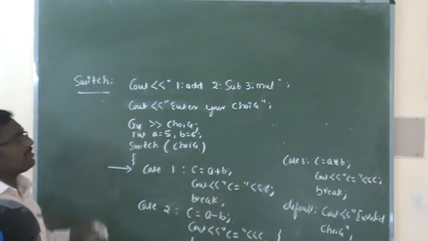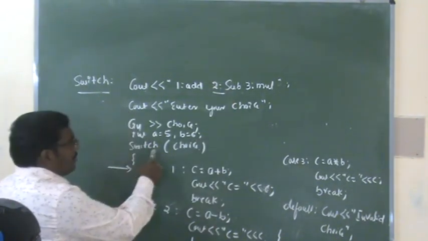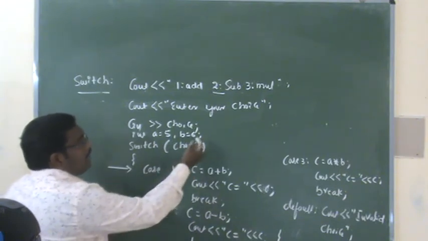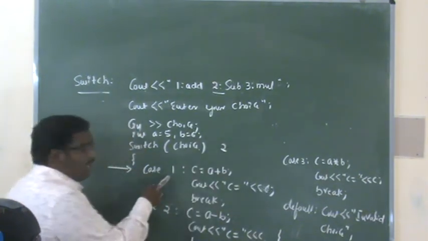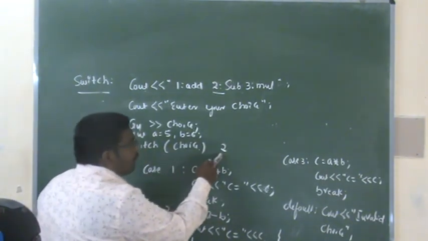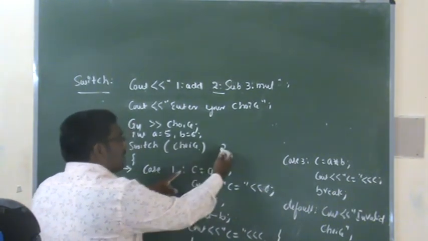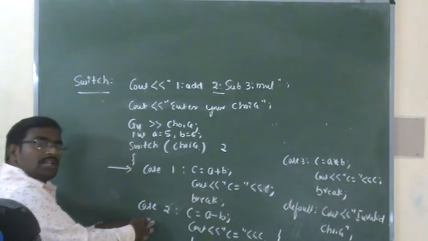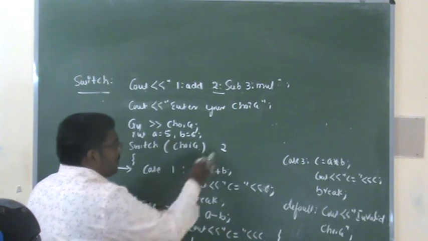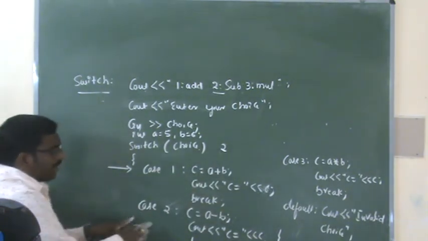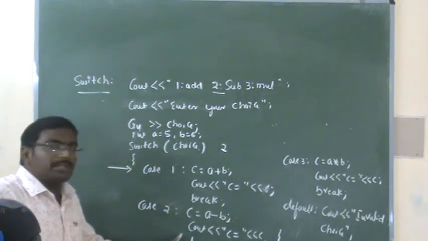Now we'll go for the second option. Suppose your choice is 2. Switch choice is 2. First the choice is compared with the case value. Your choice is 2. Here the case value is 1. So 1 is not equal to 2, which means the condition is false. If the condition is false, again we will go for the second value comparison. Here choice is 2 and case value is 2. So both are the same. If both are the same, the second option will be selected and the related statements are executed.